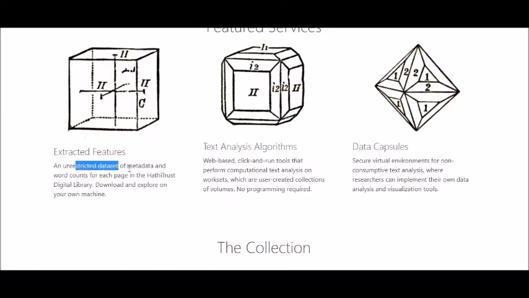Either I purchase books or read the books available online, and I have to see that I am reading a book on a daily basis. Then how to extract features, that is called EF, and genre, which is by Underwood, and we will understand what genre means for us. Since you are using it, you need to cite and refer to them, and tell them that you got this information by using HTRC or HathiTrust Analytics, also called HTRC Analytics. Proper training is given on this too, and I keep doing it in my workshops.